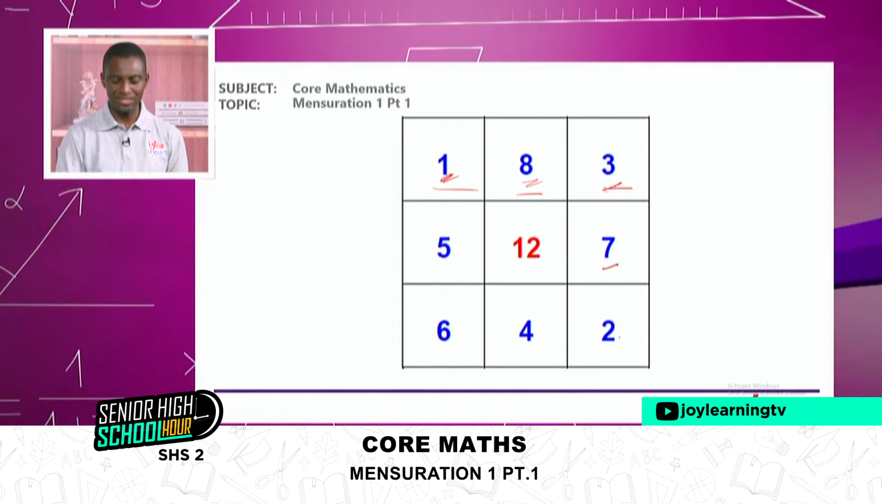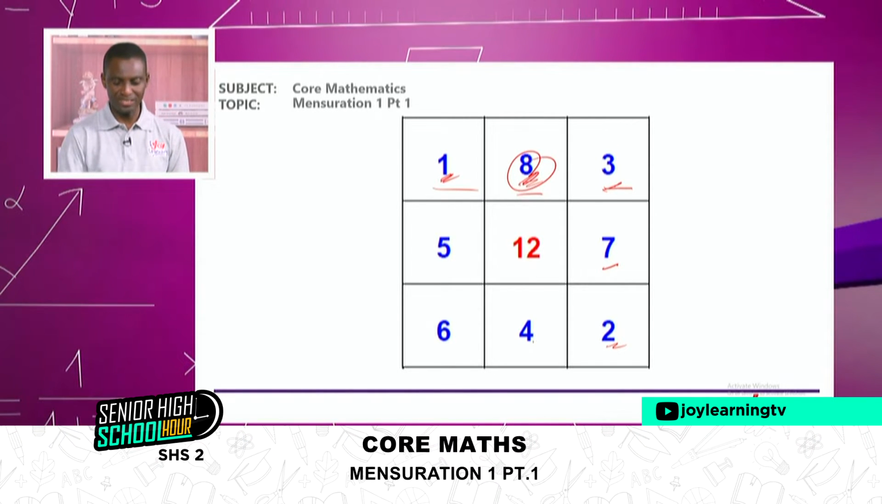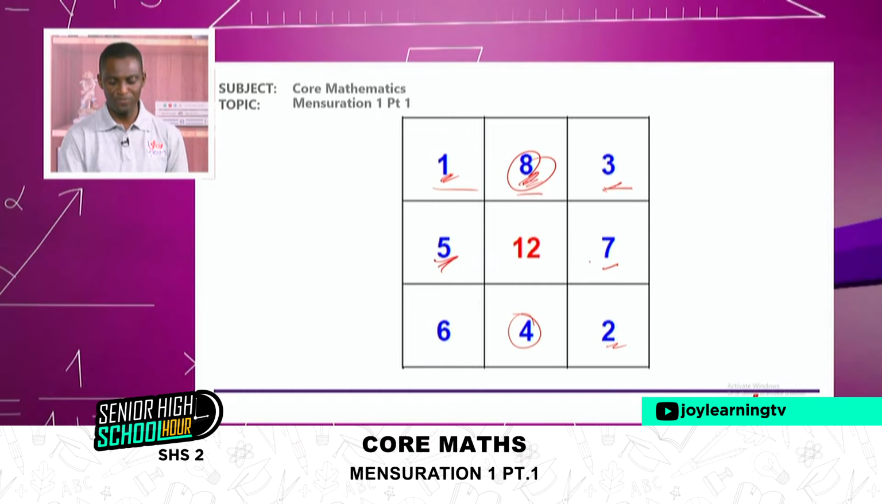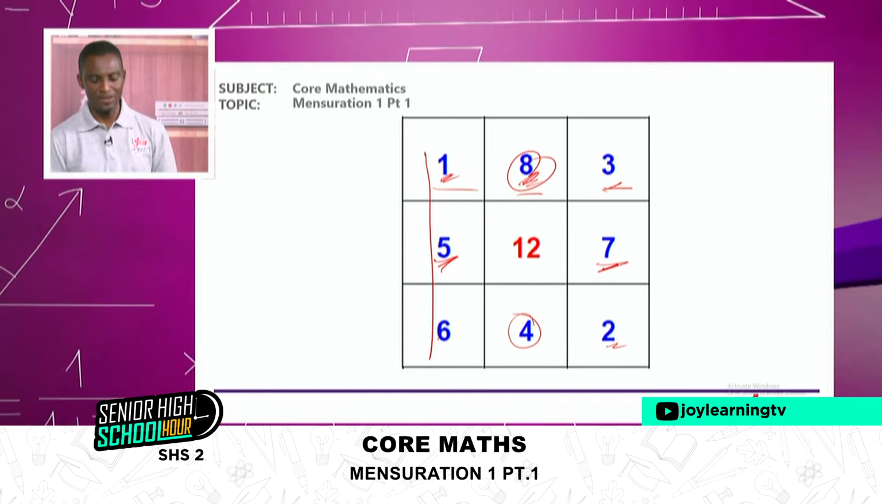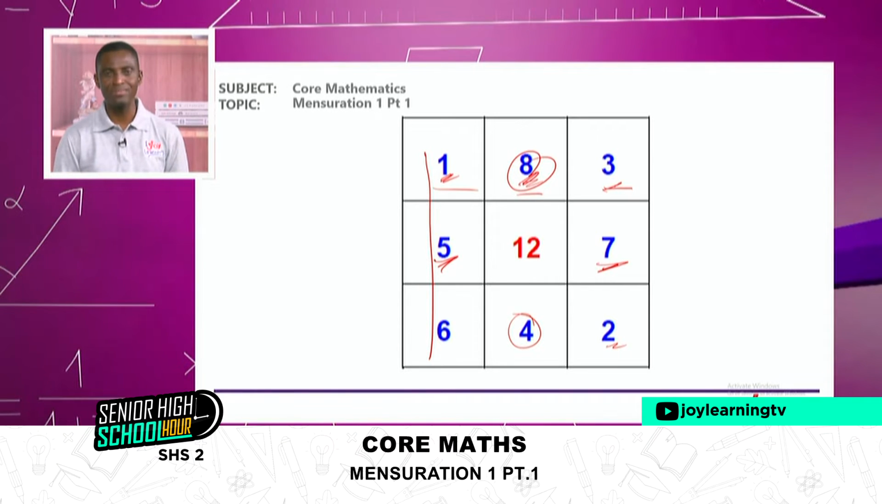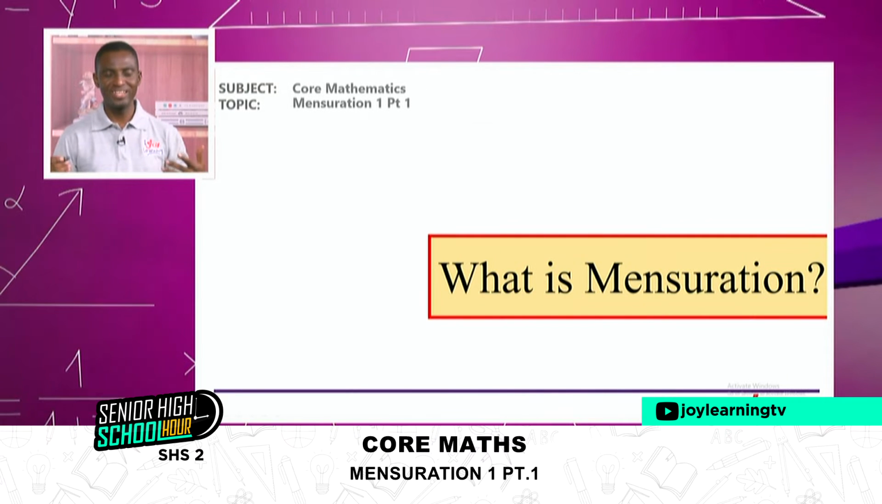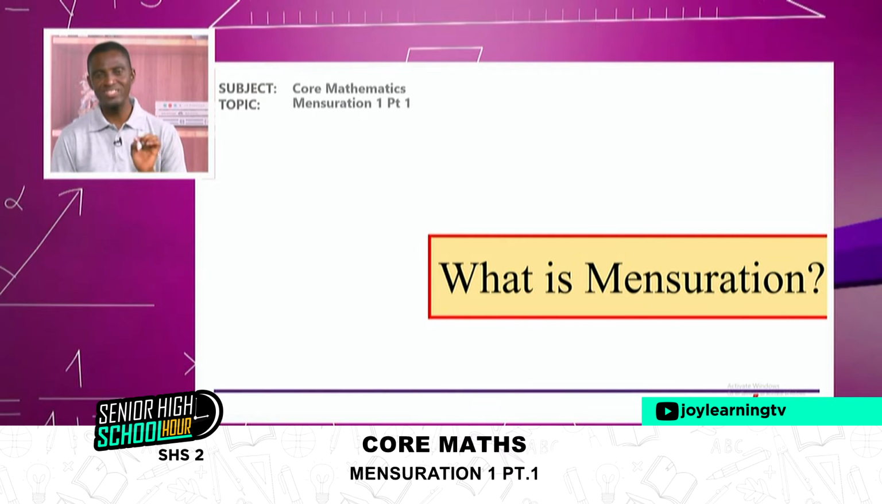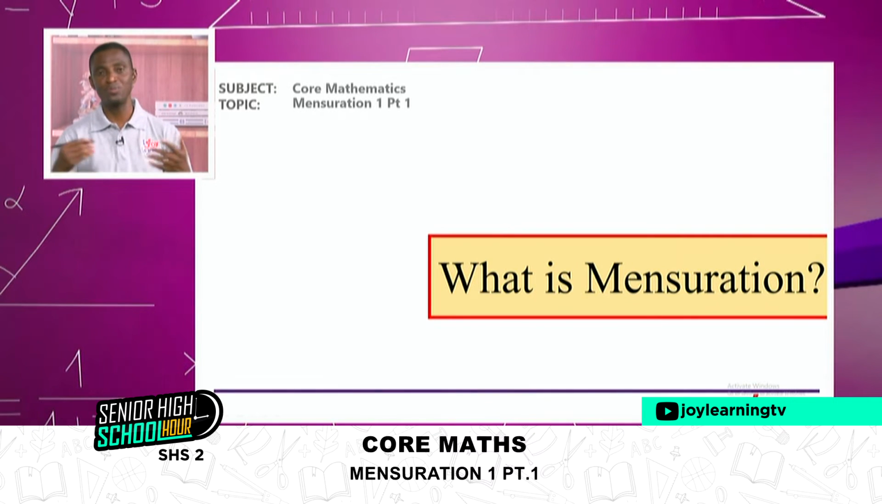3 plus 7 plus 2 is 12. This 8 here plus 4 here will give you 12. 5 plus 7 also will give you 12. Then when you go to the vertical side here too, you get the same as 12. All right. So let's get back to work. What is mensuration? Mensuration, what is it? What are you supposed to learn about it?